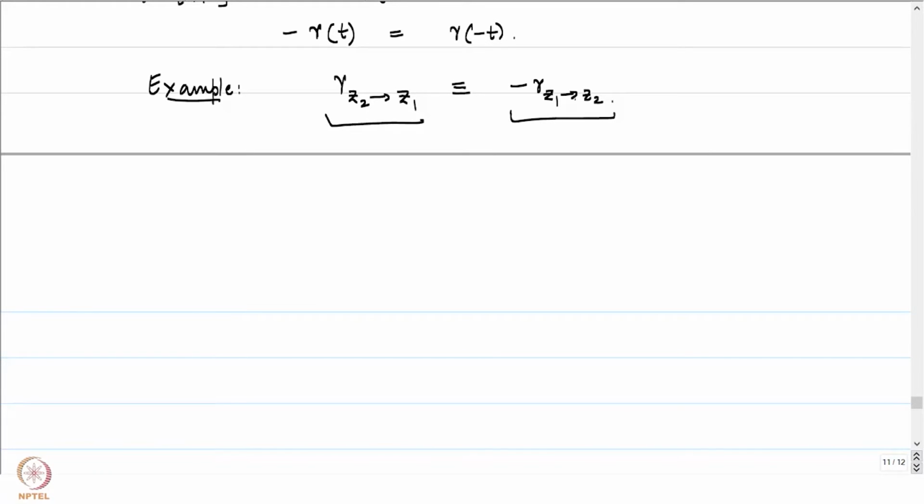Notice that minus gamma from z1 to z2 is indeed a map from z2 to z1. Gamma z2 to z1 is also a map from z2 to z1. They are not the same curves to begin with, because this is going to be defined from minus 1 comma 0 and this is going to be defined on 0 comma 1. So, there are two different domains of definition that are involved, but I urge you to sit down and get hold of the right homeomorphism from one to the other, which helps us realize one as the reparameterization of the other.